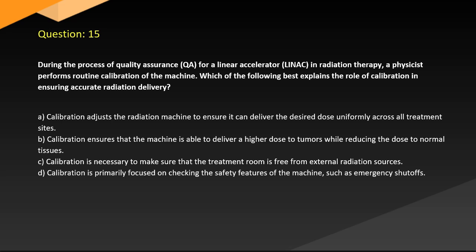A. Calibration adjusts the radiation machine to ensure it can deliver the desired dose uniformly across all treatment sites. B. Calibration ensures that the machine is able to deliver a higher dose to tumors while reducing the dose to normal tissues. C. Calibration is necessary to make sure that the treatment room is free from external radiation sources. D. Calibration is primarily focused on checking the safety features of the machine, such as emergency shutoffs.